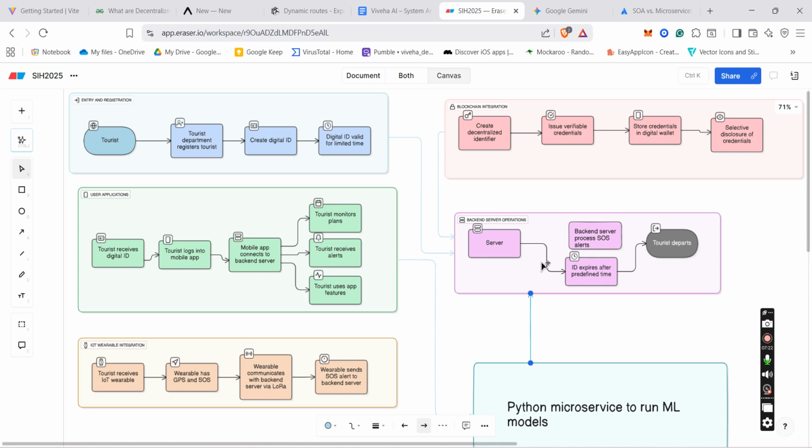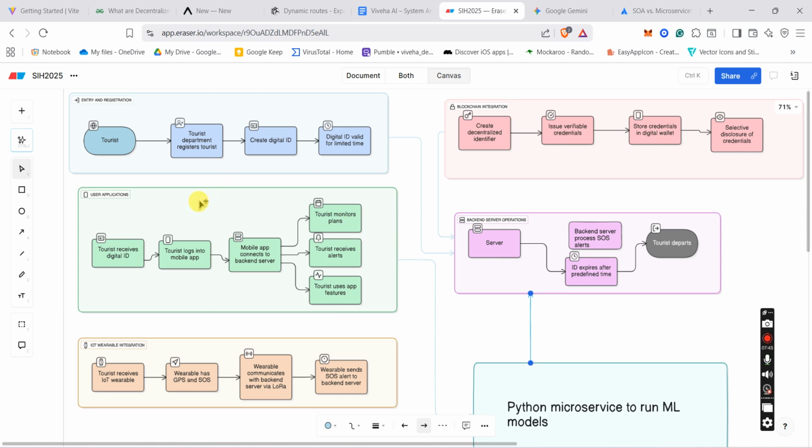All that data will be gathered using the Express.js server, and the Express.js server will use the Python microservice to generate a score. And if the score is above our predefined threshold, it will generate an alert, and that alert will be